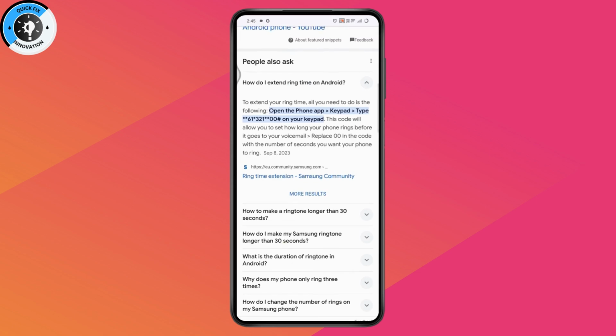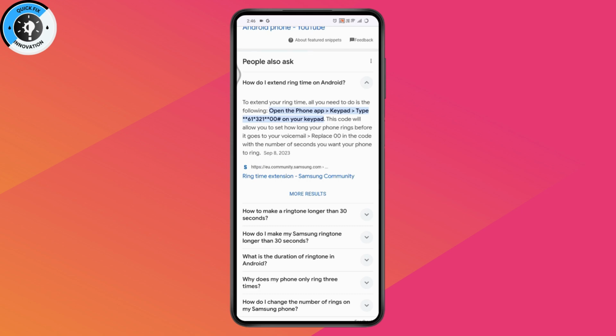So if you go for your search engines, then here also you will have the same option. It says you need to open up your phone app and then go for keypad and type star star 61 star your voicemail phone number, and then star star and your seconds hash on your keypad. So this code will allow you to set how long your phone rings before it goes to your voicemail.